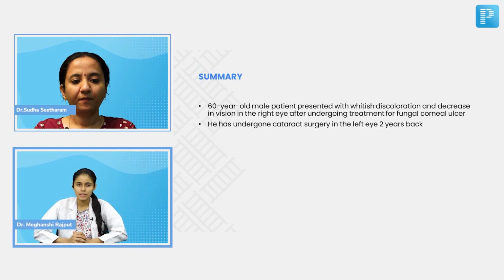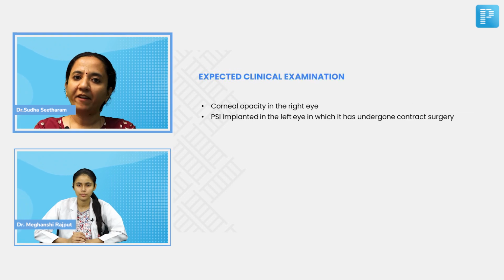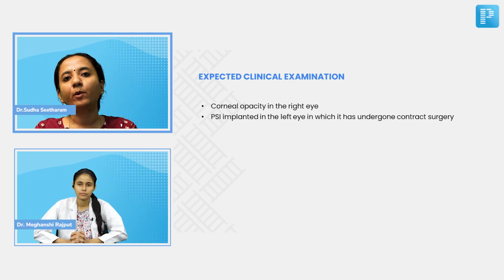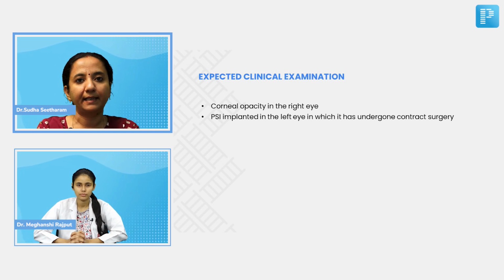To summarize my case, a 60-year-old male patient presented with whitish discoloration and decrease in vision in the right eye after undergoing treatment for fungal corneal ulcer. He has undergone cataract surgery in the left eye 2 years back. Fine. So from this history, what do we expect in our clinical examination? We expect to see a corneal opacity in the right eye, and we also expect to see a PCIOL implanted in the left eye in which he has undergone cataract surgery. So that is our basic expectation even before we start our clinical examination.